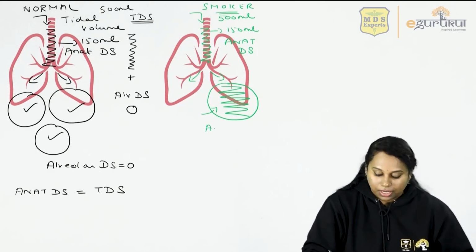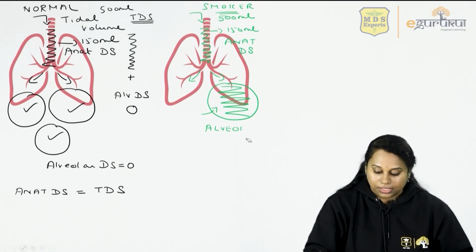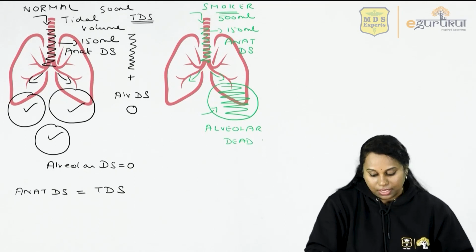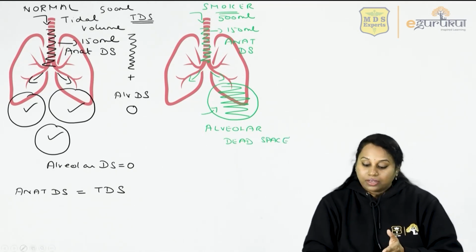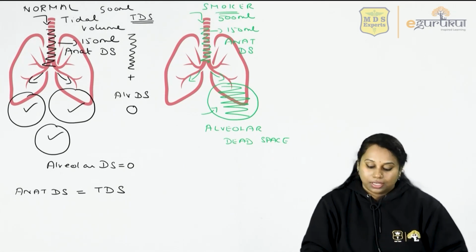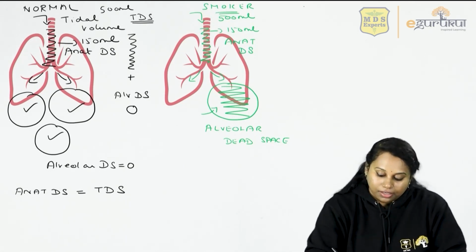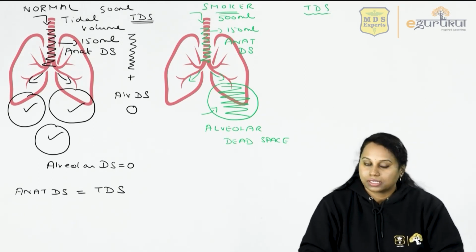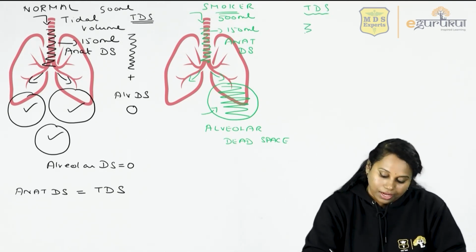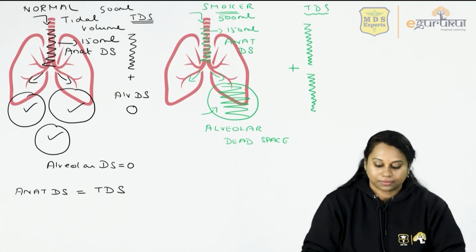So now this becomes alveolar dead space. Alveolar dead space. So he is having a value for alveolar dead space. So now let's calculate his total dead space. Total dead space is the sum of anatomical dead space plus alveolar dead space.